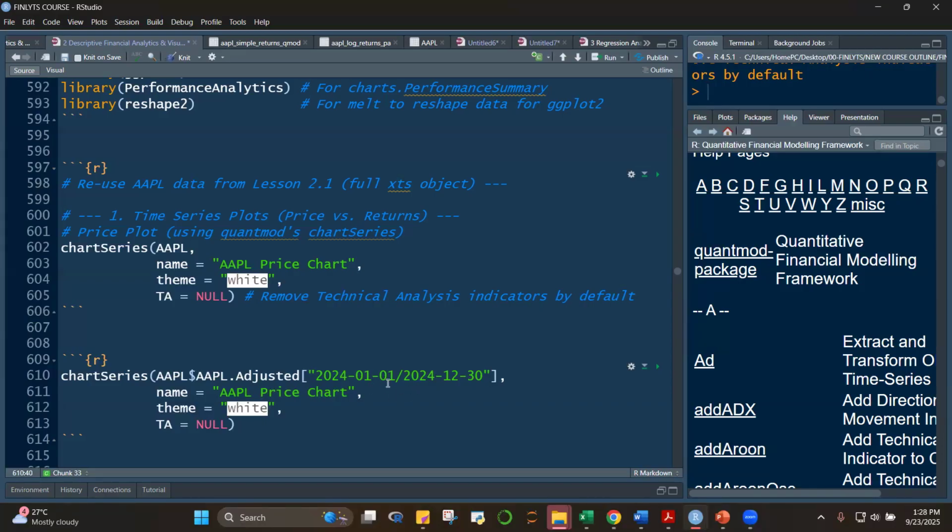Notice how I subsetted it: quotes, year, month, day, slash, year, month, day, and then quotes, and then close brackets.